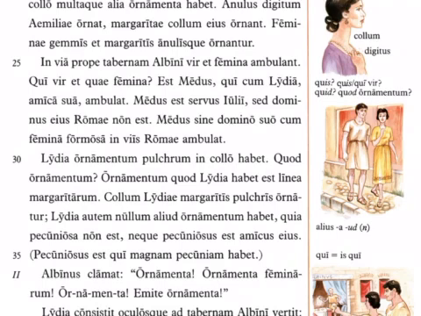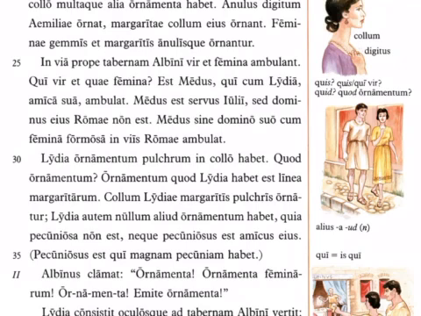In via prope tavernam Albini, in the road near the shop of Albinus, vir et femina ambulant, a man and woman are walking. Qui vir et quae femina, what man and what woman? Est Medus, qui cum Lydia, amica sua, ambulat. It is Medus who is walking with his girlfriend Lydia. Medus est servus Julii, Medus is the slave of Julius. Sed dominus eius Romae non est, but his master is not at Rome.